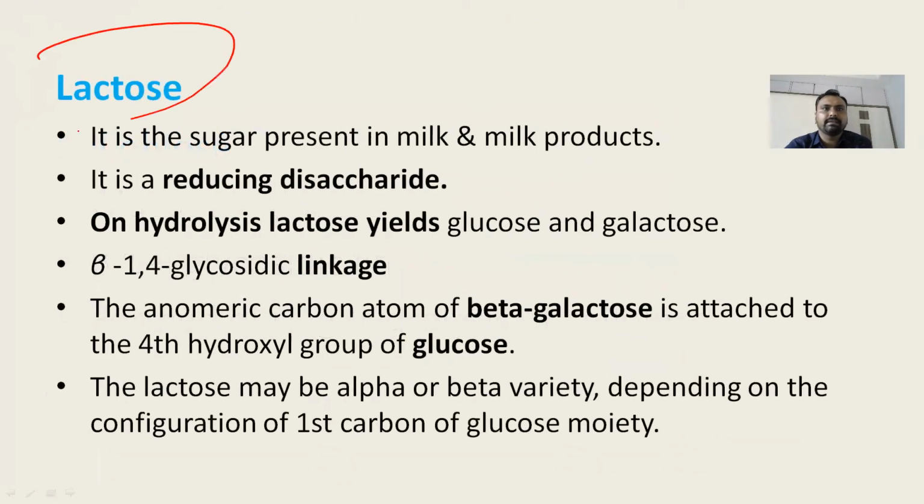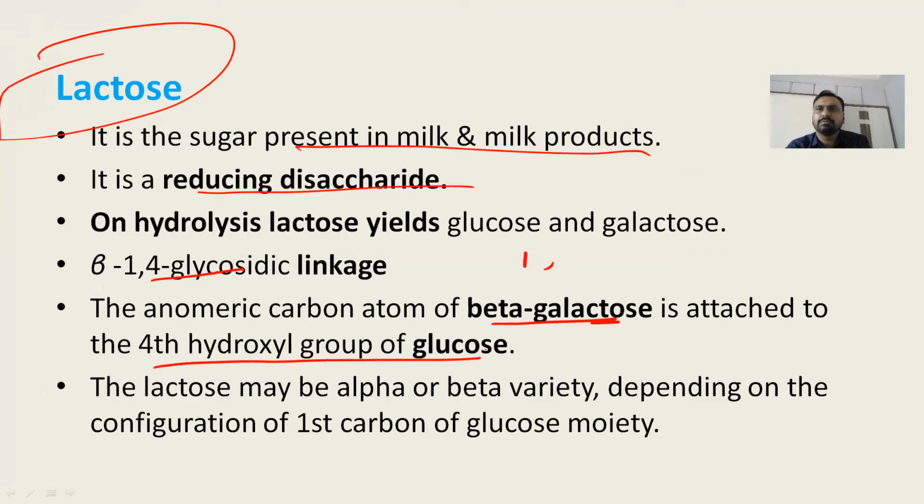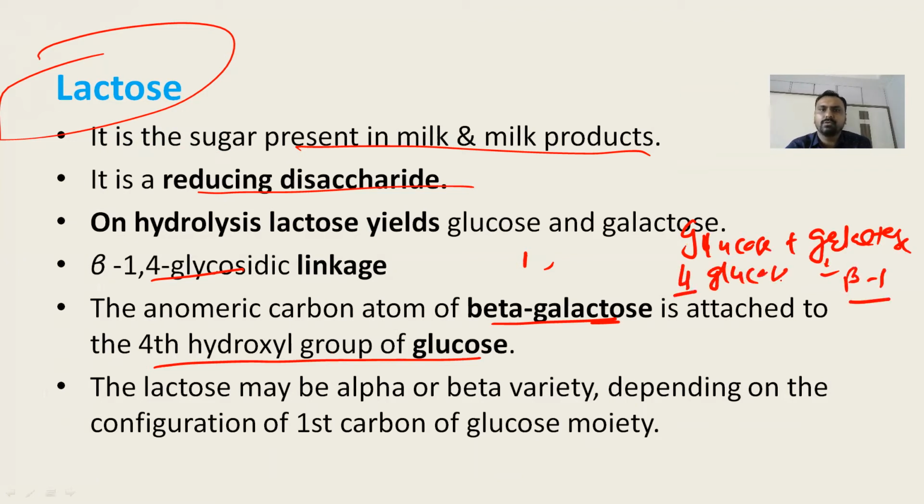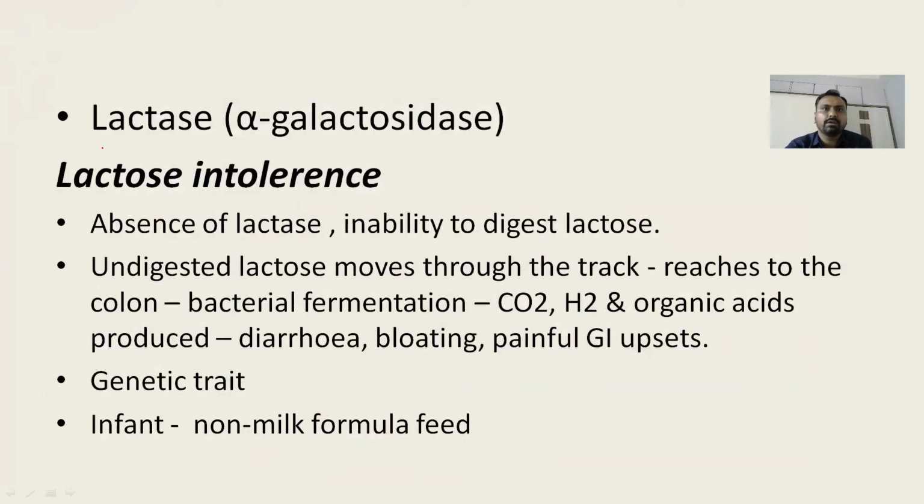Now, a very important disaccharide is lactose, which is a milk sugar. It is also a reducing disaccharide, and it has a beta 1,4 linkage. So the first carbon of beta galactose binds with the 4th hydroxyl group of the glucose. Remember, it is made up of glucose and galactose, but it is beta 1 of galactose and the 4th carbon of the glucose.